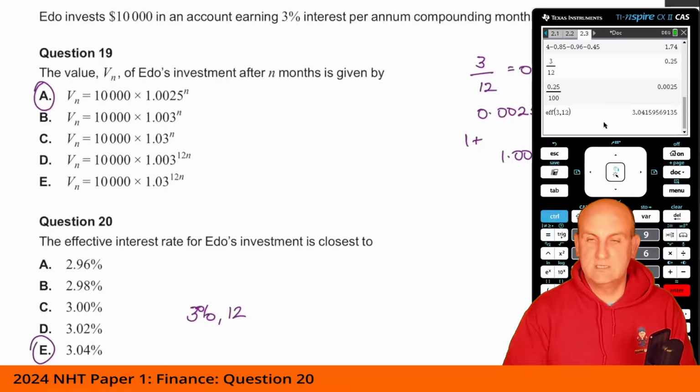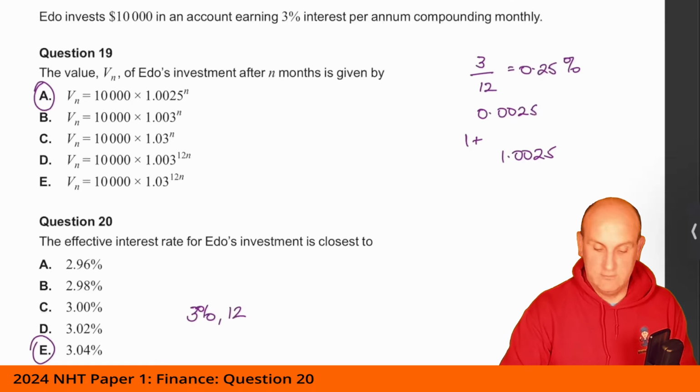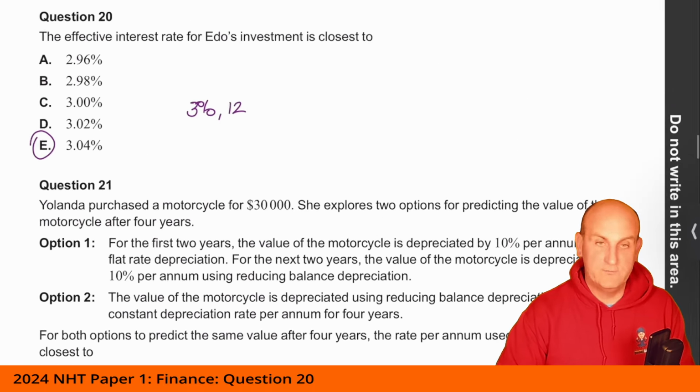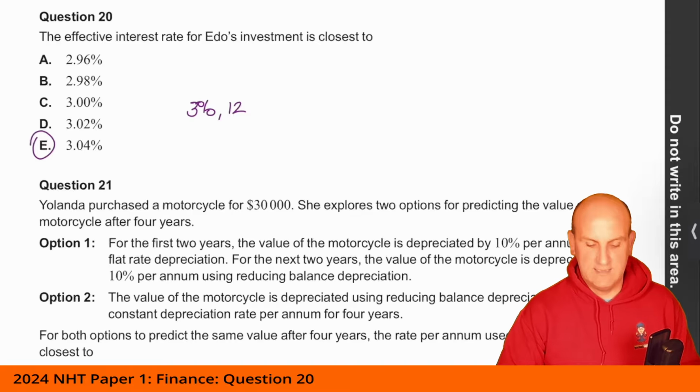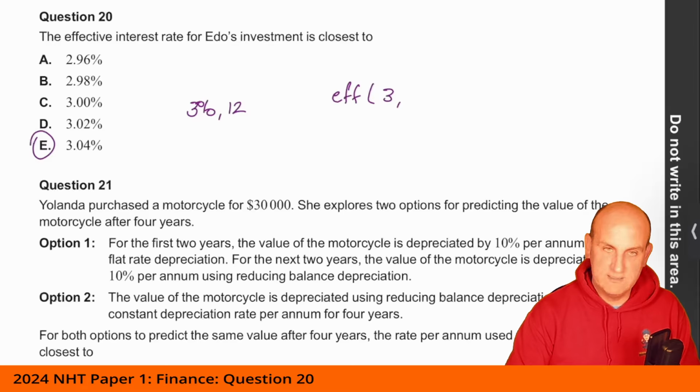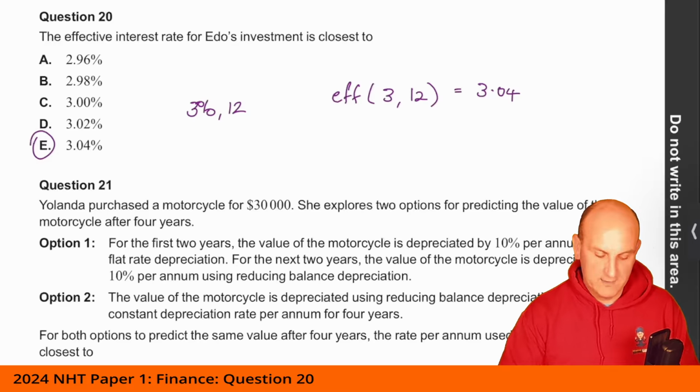Notice how just knowing how to use a calculator makes life that little bit more interesting, or at least certainly easier. Sorry if that was covered by my head. I should really have moved that to the top there. All right, so again, just to say that was EFF 3, which is your nominal rate of interest, and the compounding periods, because it was monthly, it was 12, came out to give me 3.04, and that was that answer.